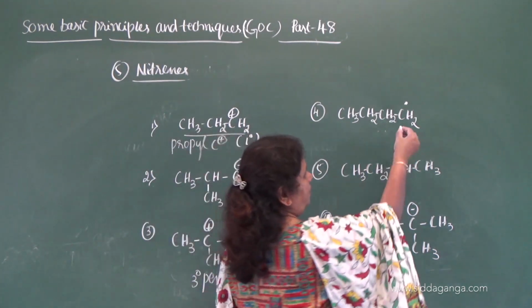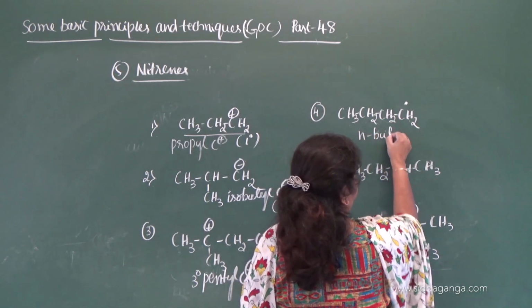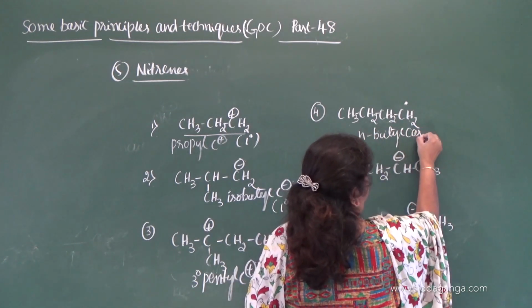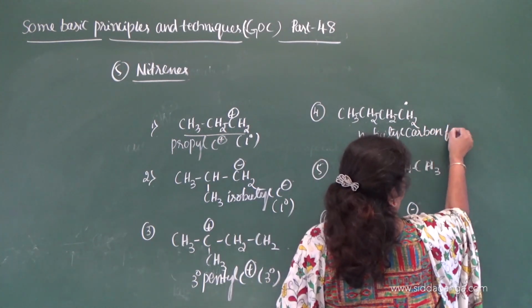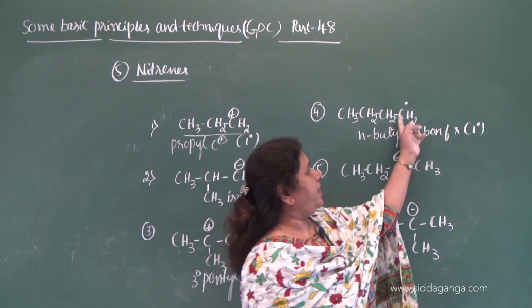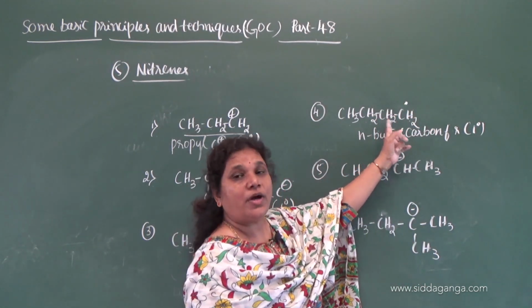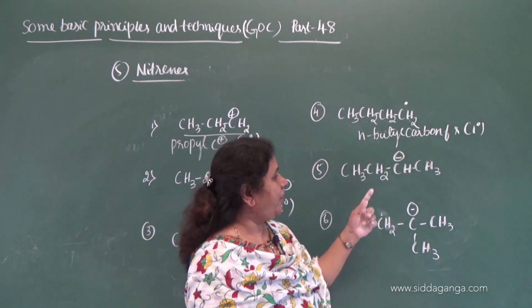Okay, now what about this? 1, 2, 3, 4, n-butyl carbon free radical. Definitely it is primary because the carbon containing the single unpaired electron is bonded to only one other carbon.